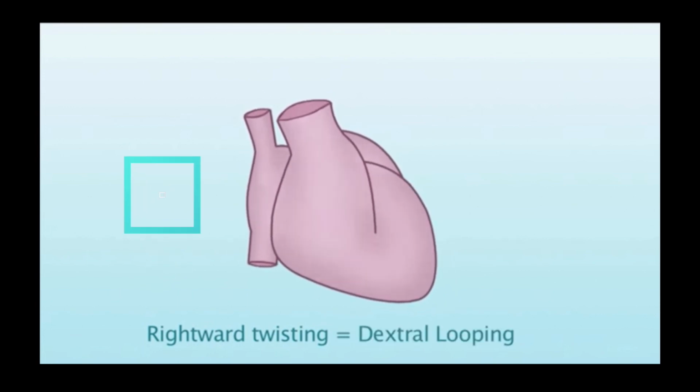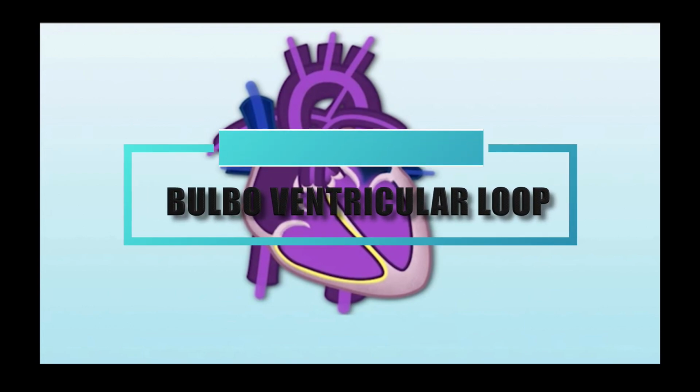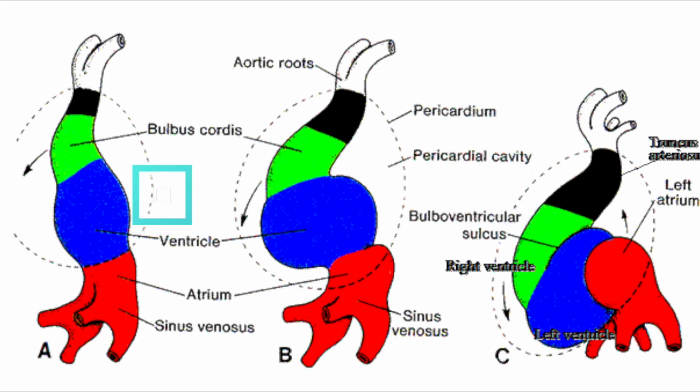Yes, there is dextral looping, right looping, which means that the bulbus cordis is pushed forward and downwards. It pushes this blue colored one, the primitive ventricle, backwards. That's why we are getting right ventricle on right side and left ventricle on left side.